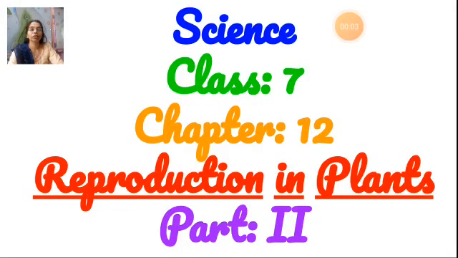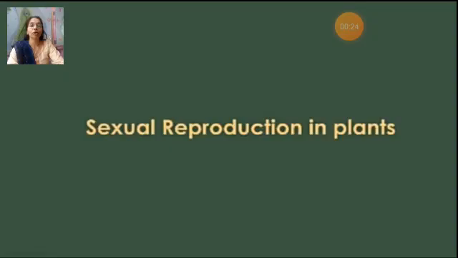Till now, we have learnt the different types of asexual reproduction in plants like vegetative propagation, fragmentation, budding and spore formation. Now, is there any other method of reproduction adopted by plants? Yes, there is. We know some plants are capable of sexual reproduction as well. So, do plants possess any special features for this?